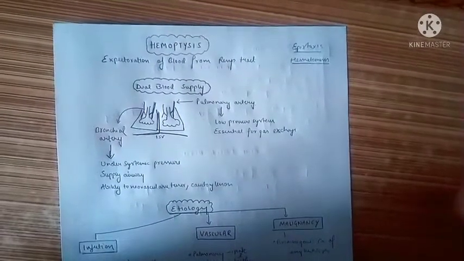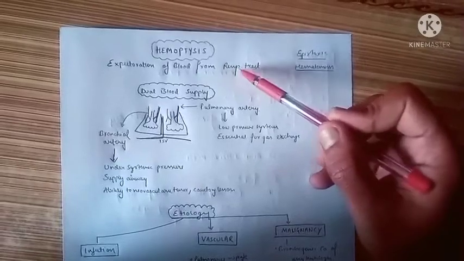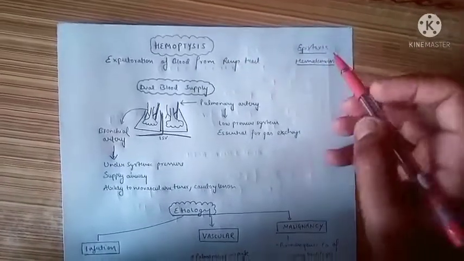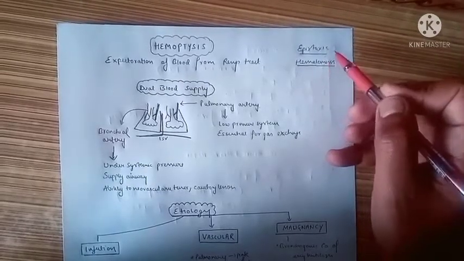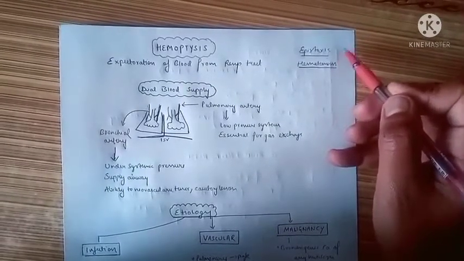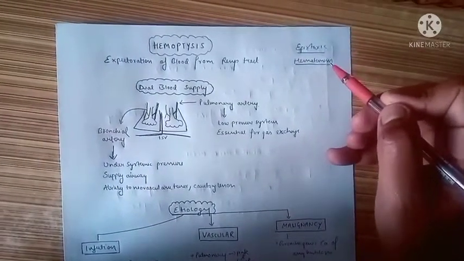Hello everyone. So in this video we are going to talk about hemoptysis, that is expectoration of blood from the respiratory tract. We need to differentiate this condition from epistaxis, that is bleeding from the nose, that can be anterior or posterior, or hematemesis, that is upper GI bleeding.